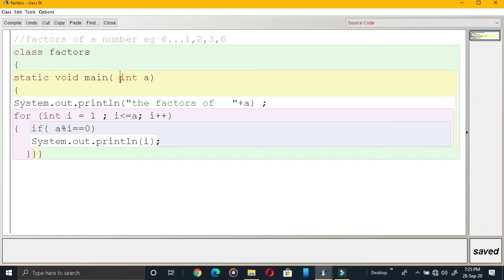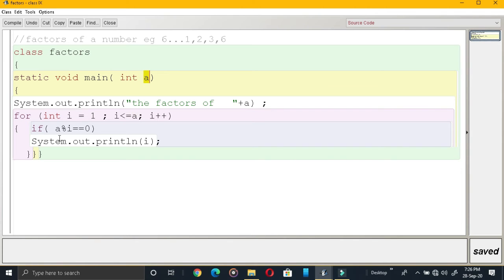So this is your input number, that is 6. Example, I am considering 6. In A, suppose you are storing 6. Then this is a message, the factors of A. This is only a message. So the factors of whatever number you give will be printed. I is equal to 1, I less than or equal to A, I plus plus. The loop is running from 1 to the number, starting from 1 to whatever number you give.